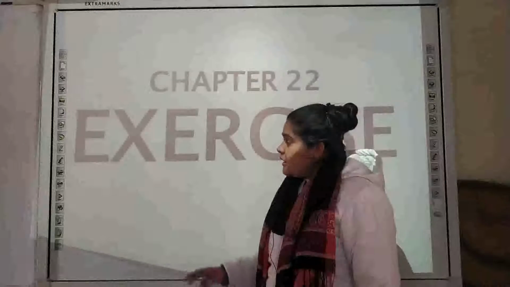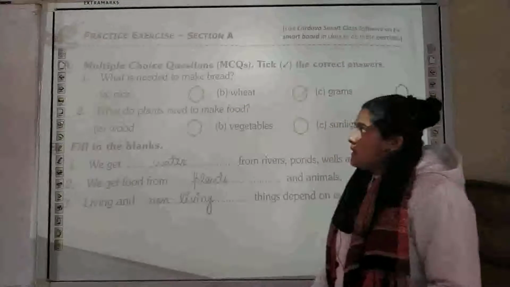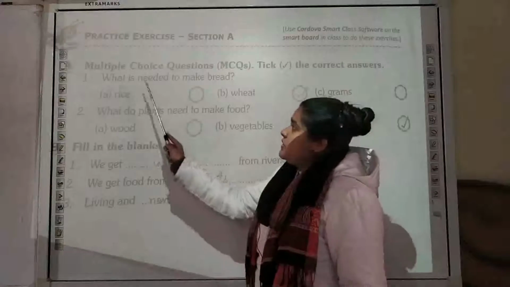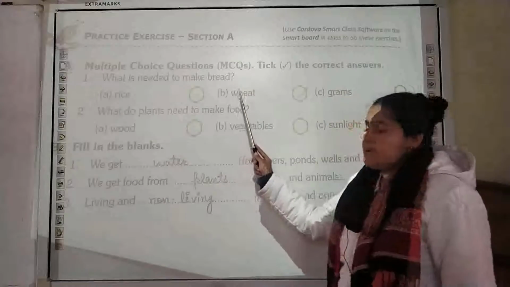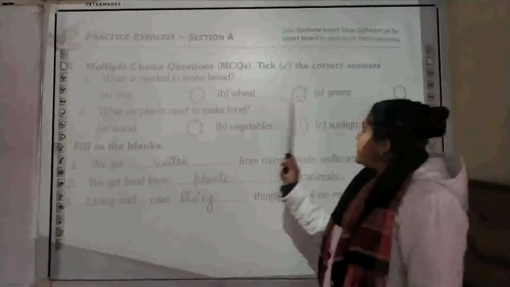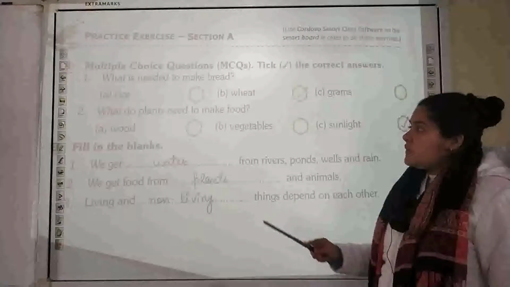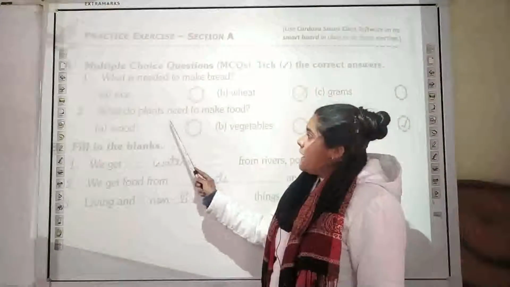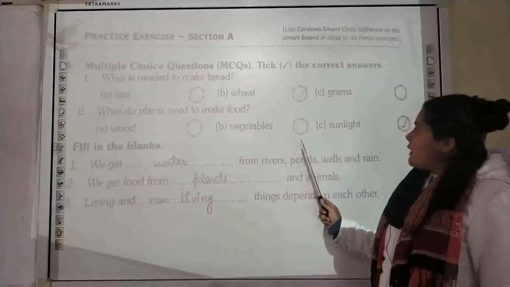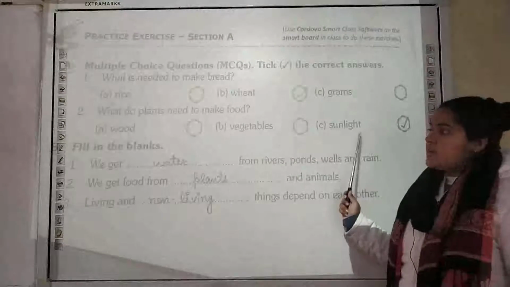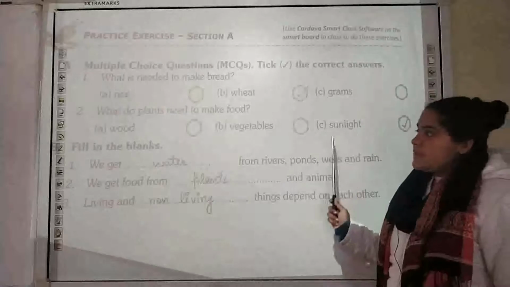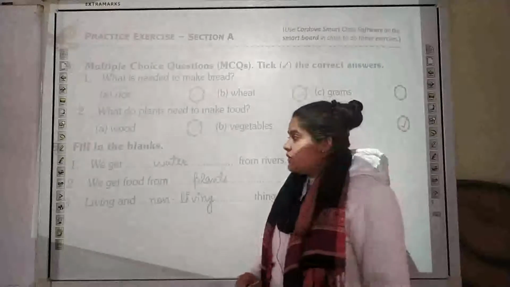Now moving on to the exercise part. The first multiple choice question is, what is needed to make bread? What is required: rice, wheat or gram? We require wheat. Next is, what do plants need to make food? We require sunlight. Plants require sunlight to prepare their own food by the process of photosynthesis.